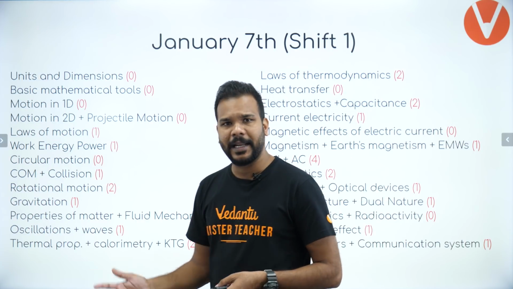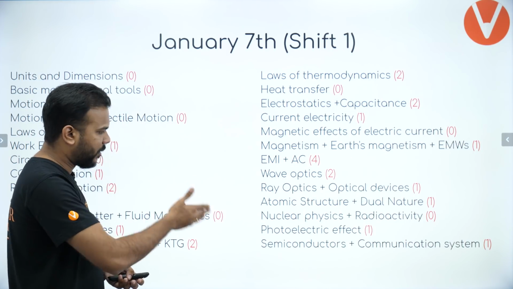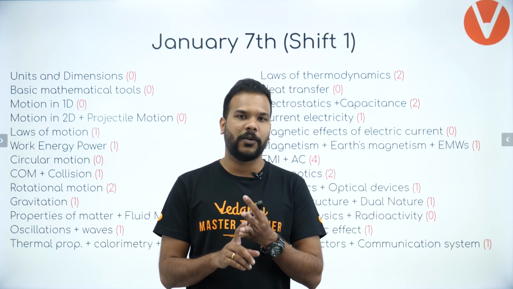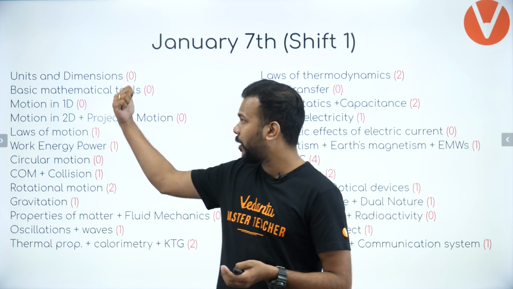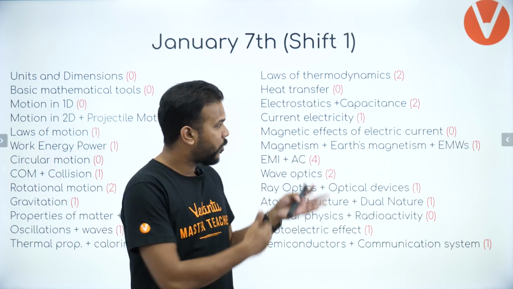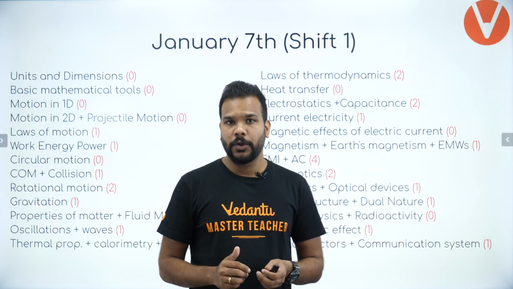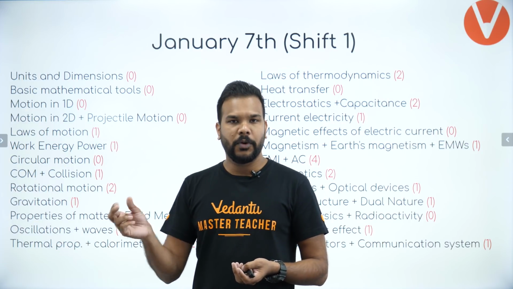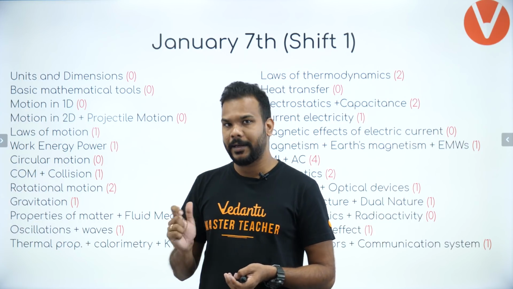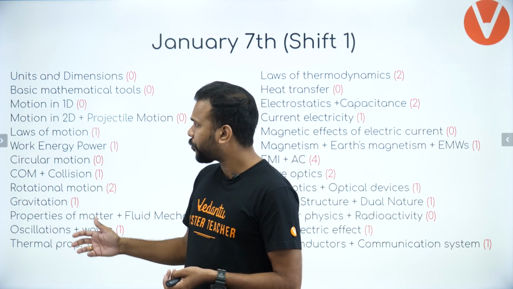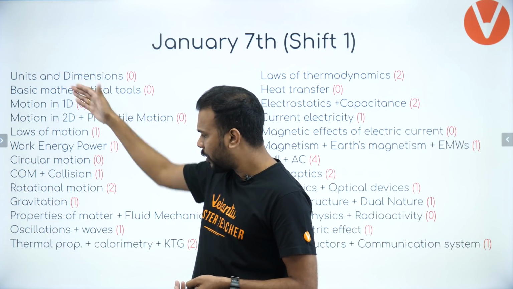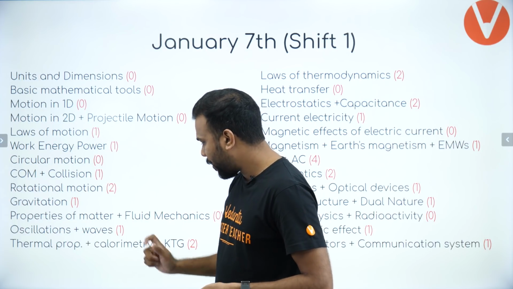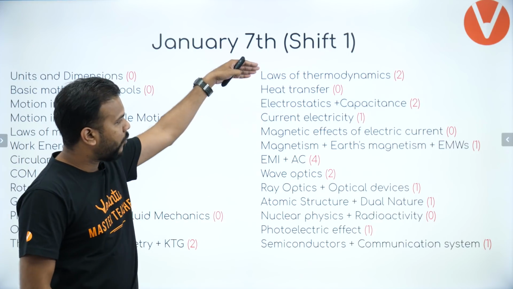First let me tell you how exactly the analysis has been done. The long list that you see are all the chapters which are there in 11th and 12th standard physics, starting from the 11th standard topics which spill over to this side as well. I've written the name of all the topics, which will remain the same across all the papers, and the number of questions asked in that particular paper is written in the bracket, as you can see. Starting from units and dimensions till oscillations and waves, this big unit is basically your mechanics. Then comes thermal properties, calorimetry, KTG, laws of thermodynamics and heat transfer.